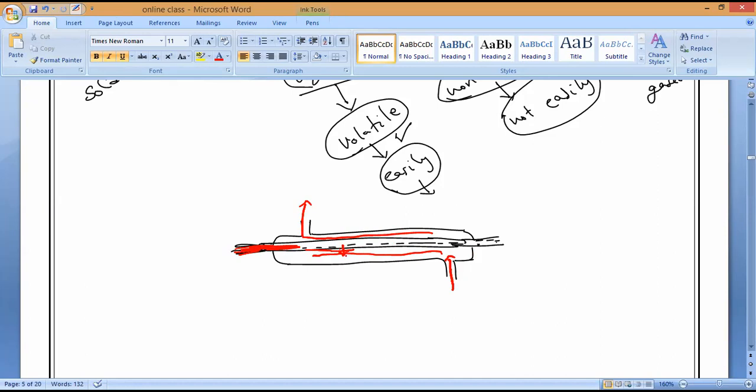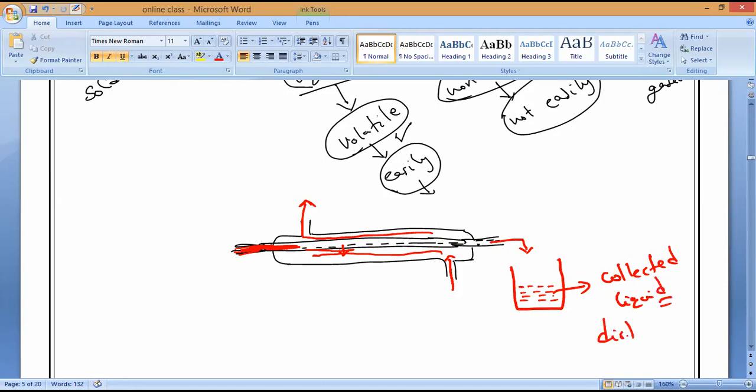Yes, sir? The heat exchange takes place so that the cool water absorbs the heat energy from the gas and comes outside here. Once the heat is taken, the gas will convert into what state? It will convert into liquid state. So the liquid is collected here. The gaseous vapors are condensed and collected as liquid. So this collected liquid is only what we used to call?